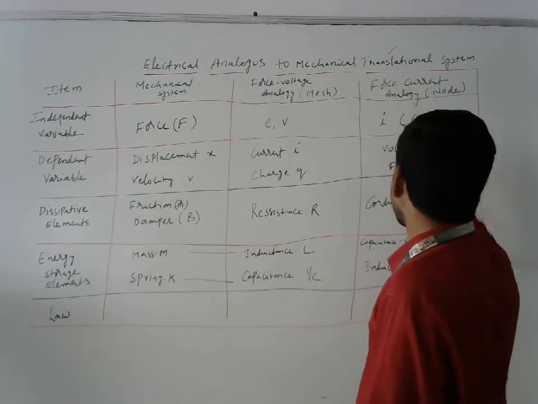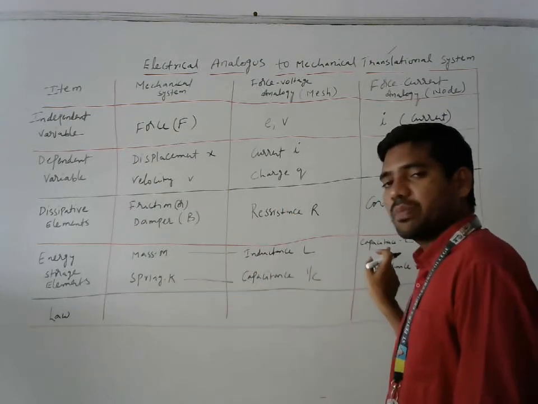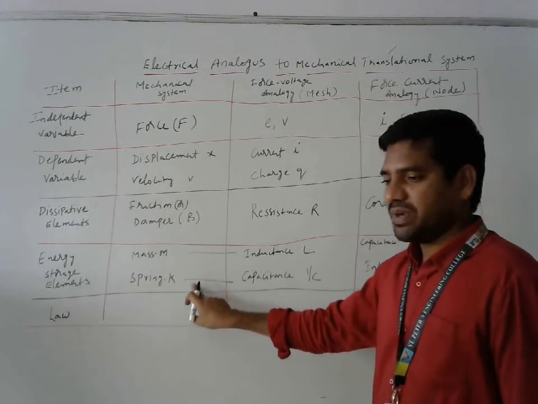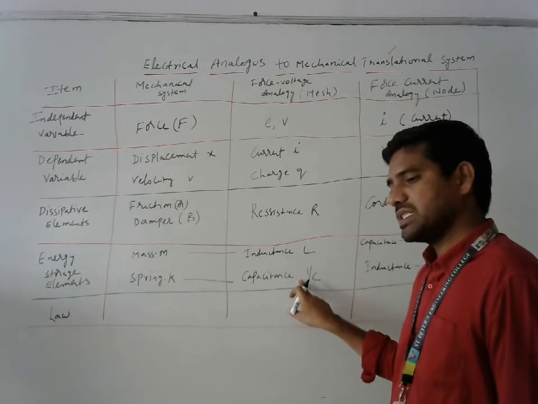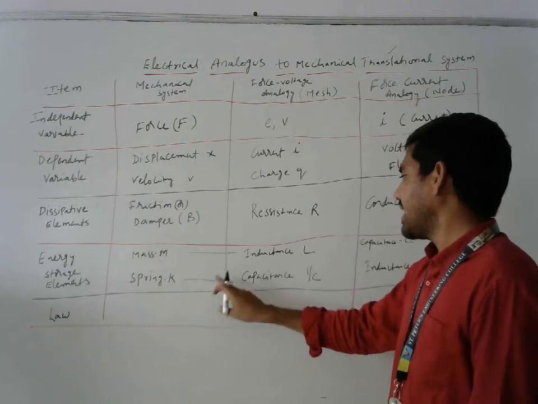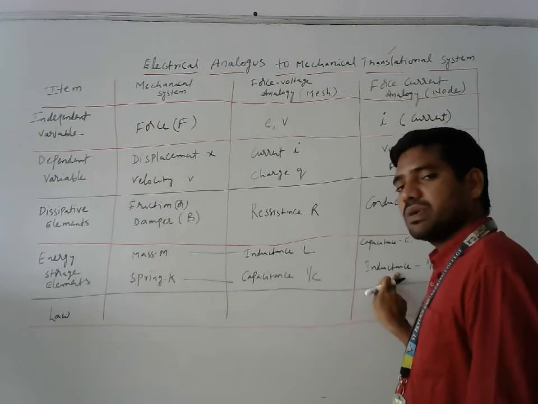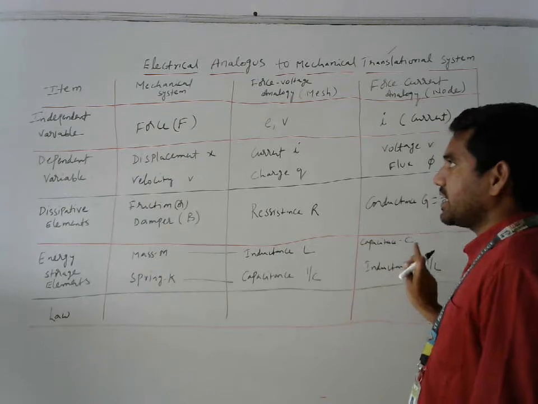If you ask in the force current analogy, in the place of M you need to replace with C. If it is a spring K, then in the case of force current analogy, you need to replace it with 1 by L. Very, very important table this is.